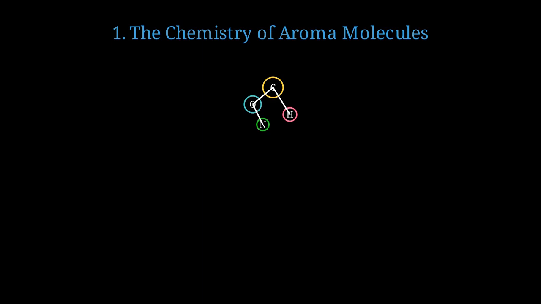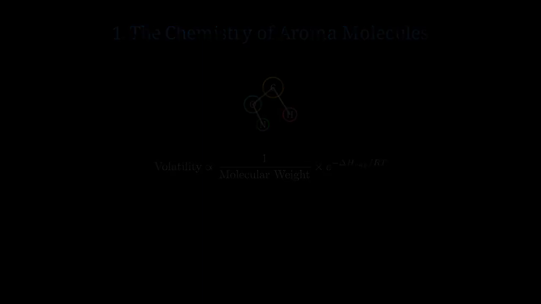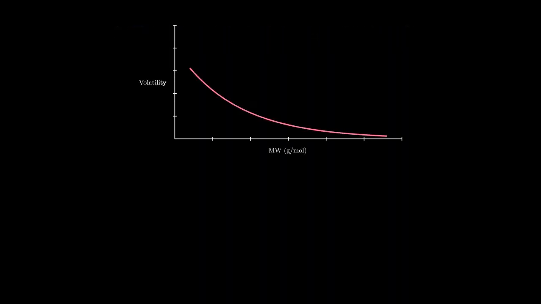Volatile organic compounds typically contain carbon, oxygen, hydrogen, and nitrogen atoms arranged in specific three-dimensional configurations that determine their sensory properties. The volatility of a molecule, which determines whether it reaches our olfactory receptors, depends inversely on molecular weight and exponentially on the enthalpy of vaporization divided by thermal energy. This plot shows the exponential decay of volatility with increasing molecular weight, explaining why small molecules dominate our flavor experience.